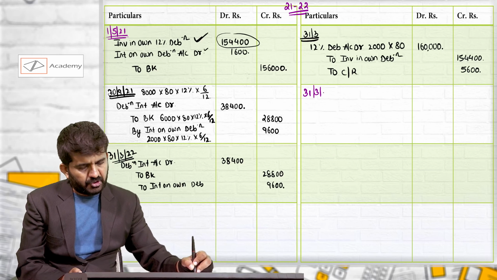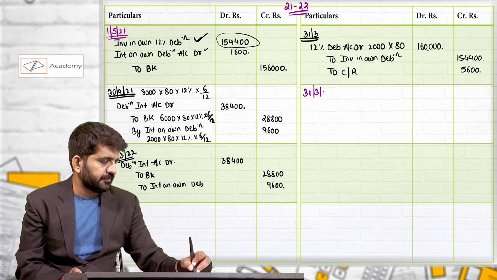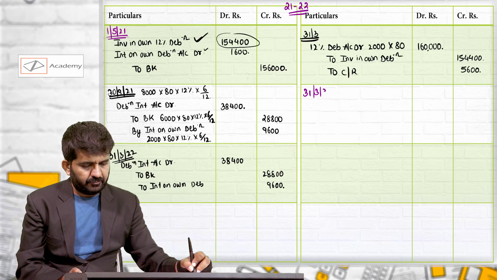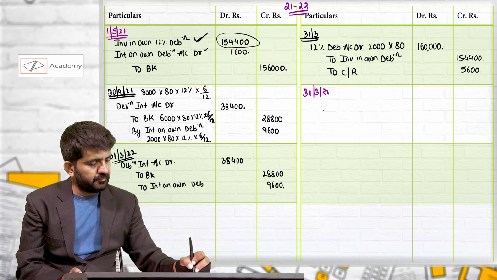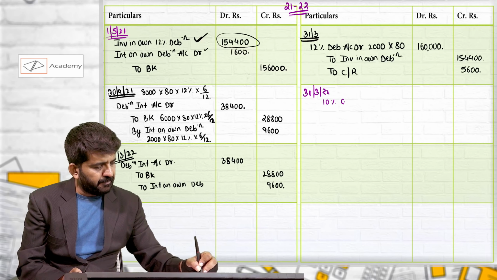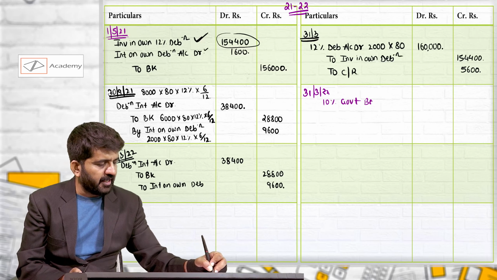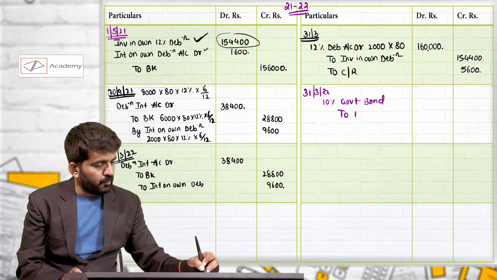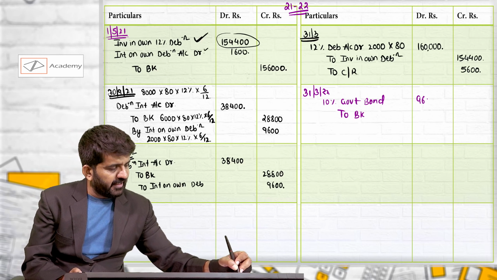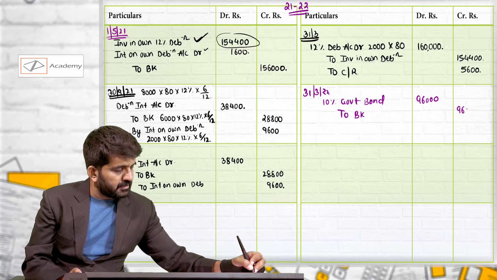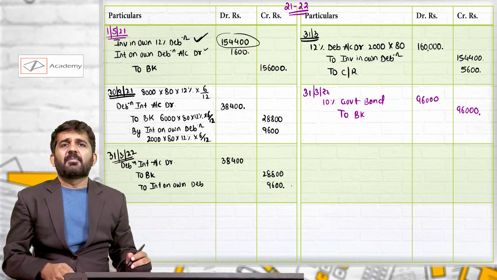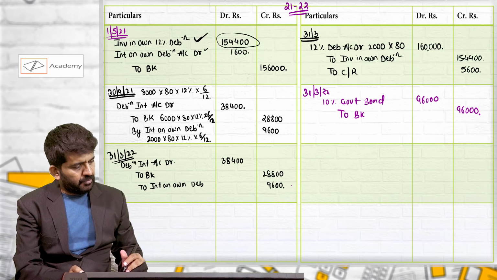On 31st March in the previous year, we have not passed 10% government bond account debit to bank of 96,000. This we should have passed, but we have directly written it in the ledger account.